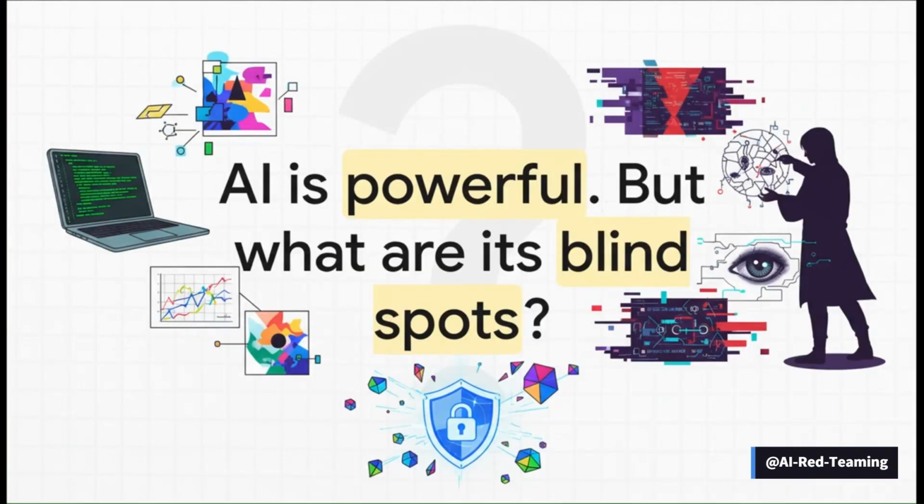We hear all the time about the incredible things AI can do: write code, paint masterpieces, crunch massive amounts of data. But the really interesting question is, what can't it see? What are its blind spots? Because it turns out understanding how something so smart can be led astray is the absolute first step to building safer AI for all of us.